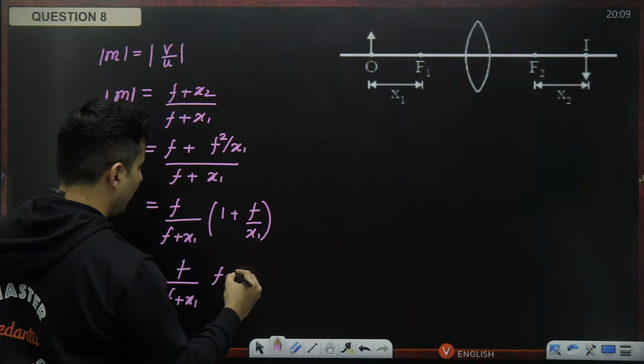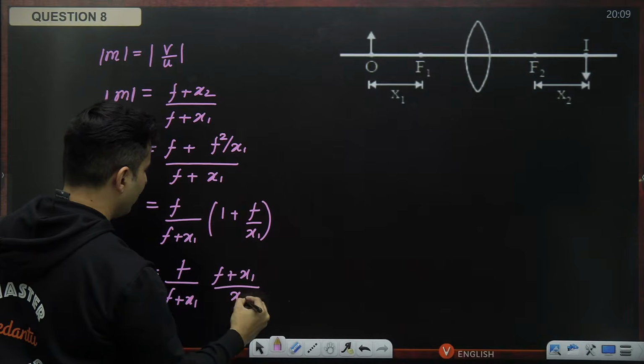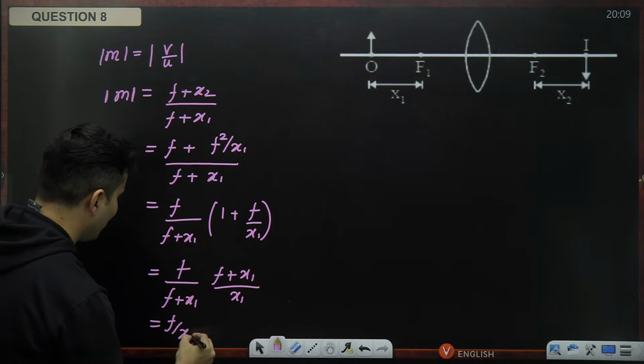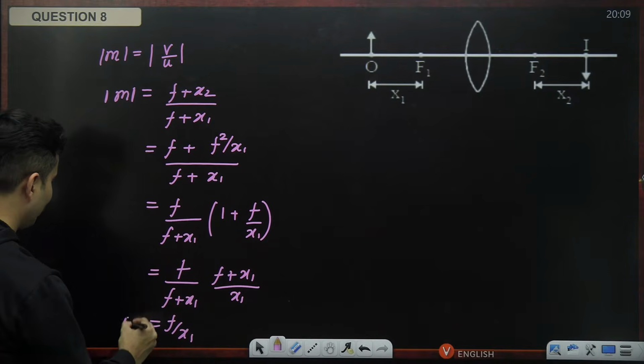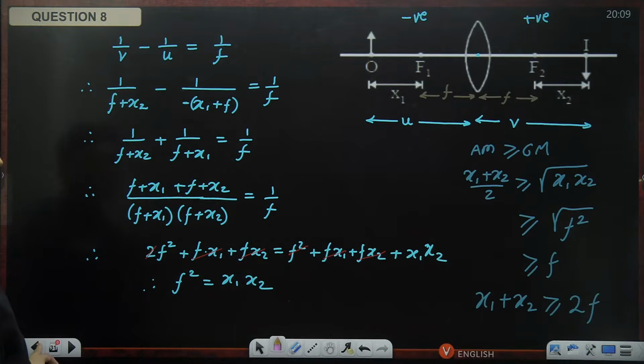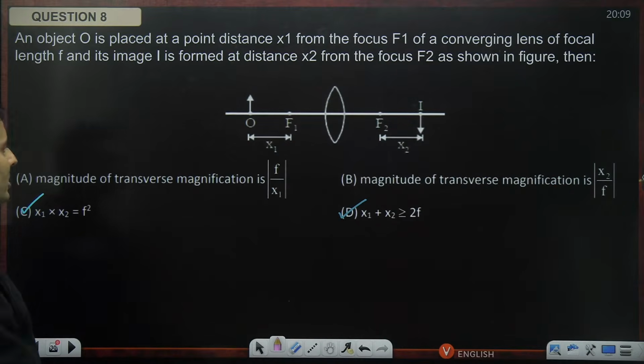This will be f plus x1 in the numerator divided by x1. f plus x1 will cancel, so I'm left with f divided by x1. Crazy if you think about it. So the magnification is f by x1. What about option B?